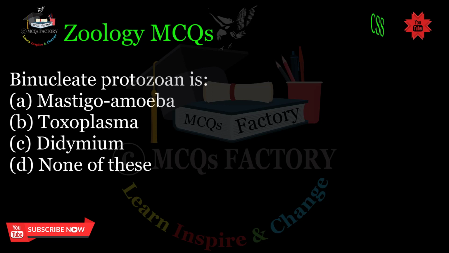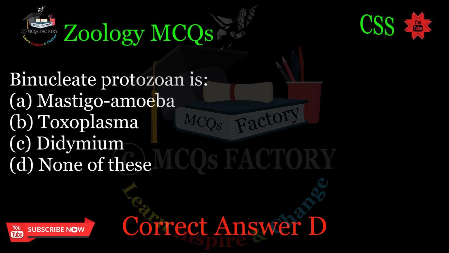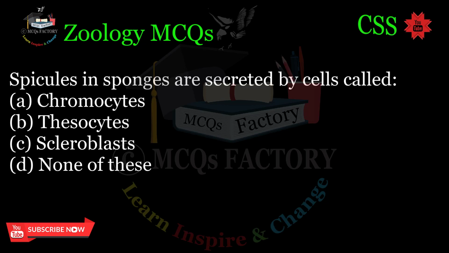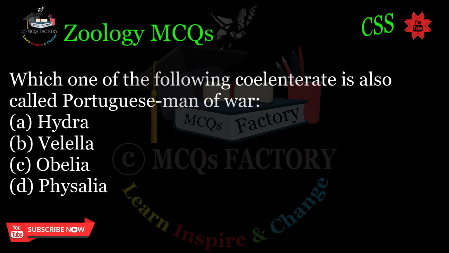C. Didymium. D. None of these. Correct answer D. Spicules in sponges are secreted by cells called: A. Chromocytes. B. Thessocytes. C. Scleroblasts. D. None of these. Correct answer D.